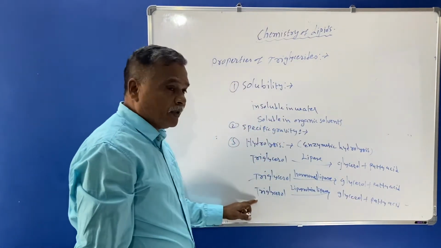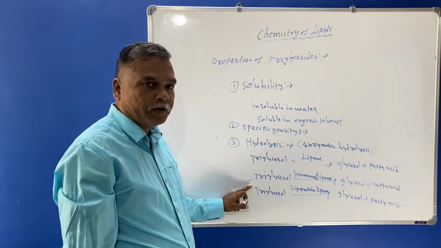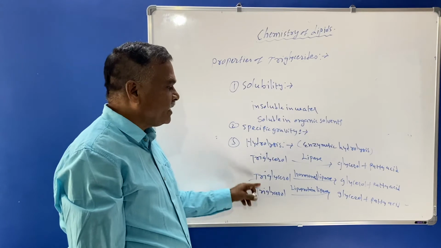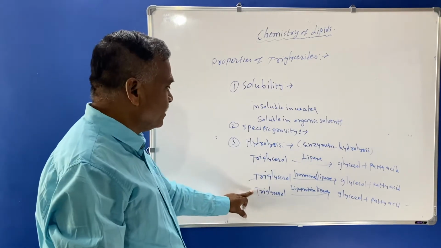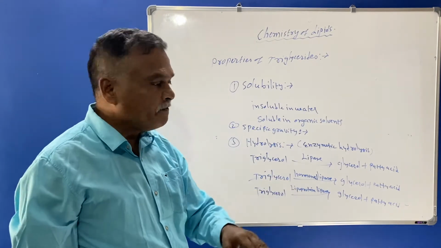So here these are the three important examples of enzymatic hydrolysis. So how the triglycerol is hydrolyzed to glycerol and fatty acid.